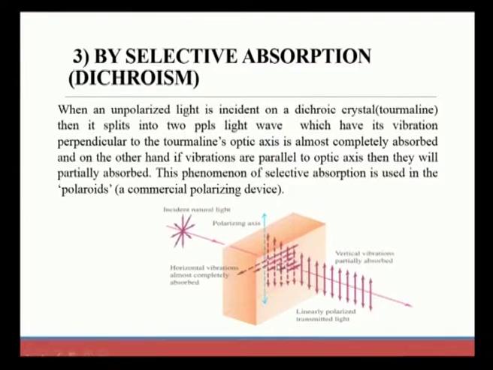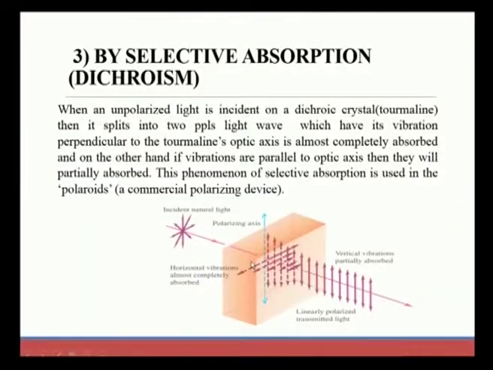This is the optical axis, and this is the incident natural light falling on the tourmaline crystal. One vibration is perpendicular to the tourmaline's optic axis and is almost completely absorbed, and on the other hand, another wave is produced whose vibrations are parallel to the optic axis.